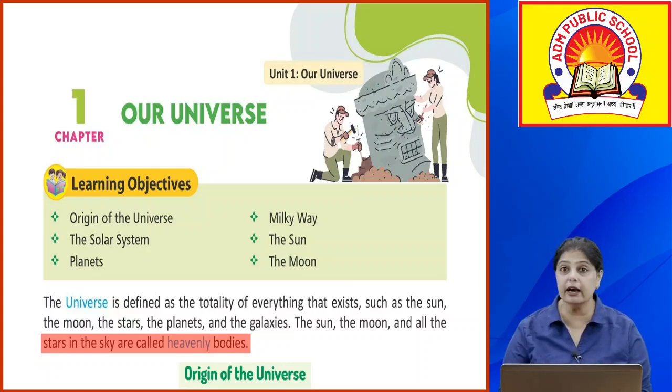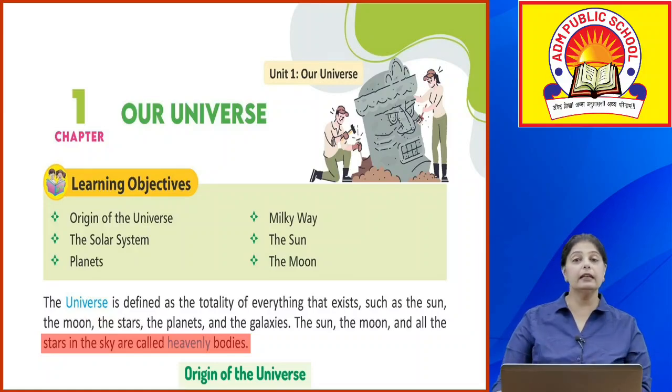Okay, अब universe के अंदर क्या क्या आता है? In the universe आपके पास है sun, आपके पास moon है, then you have the stars, you have the different planets and galaxies. Okay, together all these things they form the universe. We live in this world, but we are a part of the universe because we are living on a planet. Okay, so now sun, moon and all the stars in the sky, इनको क्या कहते हैं? इनको कहते हैं heavenly bodies.